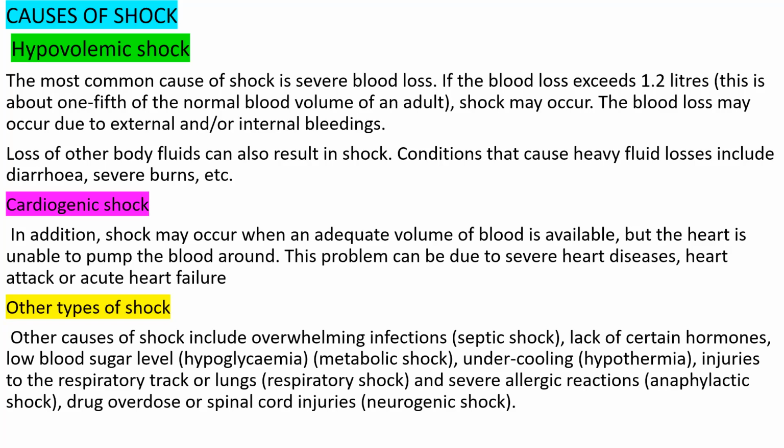So when there is a lack of certain hormones in our body, when there is a low blood sugar level, then a condition known as metabolic shock can occur. Or if you have a low body temperature and you are also having an injury in your respiratory tract, in your lung, then that can also lead to a condition called respiratory shock. And you can also have anaphylactic shock. This anaphylactic shock occurs because of severe allergic reaction. And when you take an overdose of drugs and when there is injury in your spinal cord, then there can also be development of a shock known as neurogenic shock.